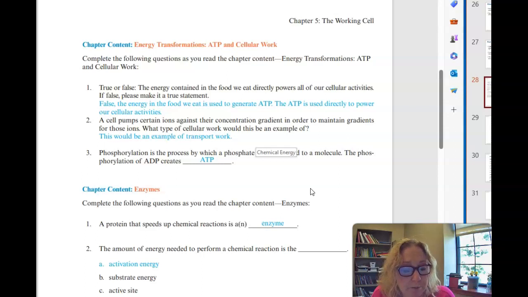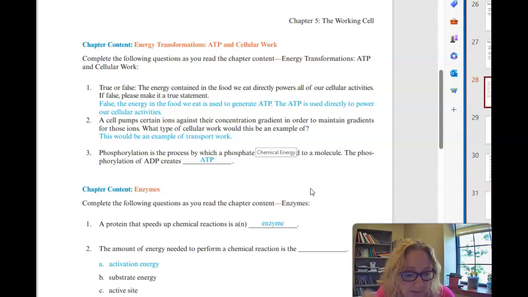This is an example of transport work. Sometimes that takes energy, sometimes it doesn't. But any cell pumps that pump anything against a concentration gradient will basically take energy. If you're going against the gradient, it usually is going to take some energy.